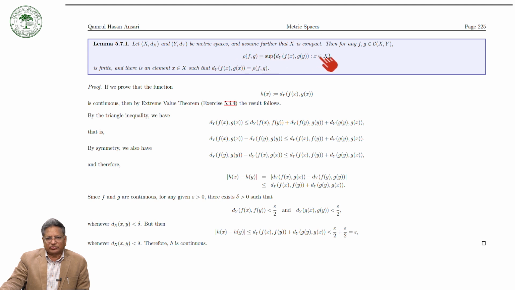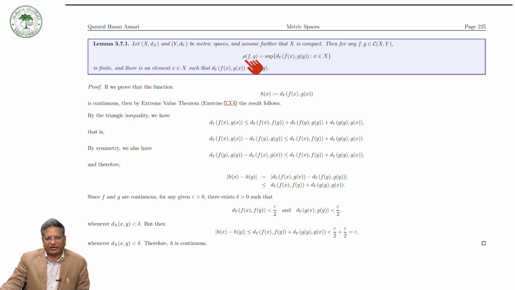And there is an element x such that d(f(x), g(x)) is equal to rho(f, g). In other words, the supremum exists.